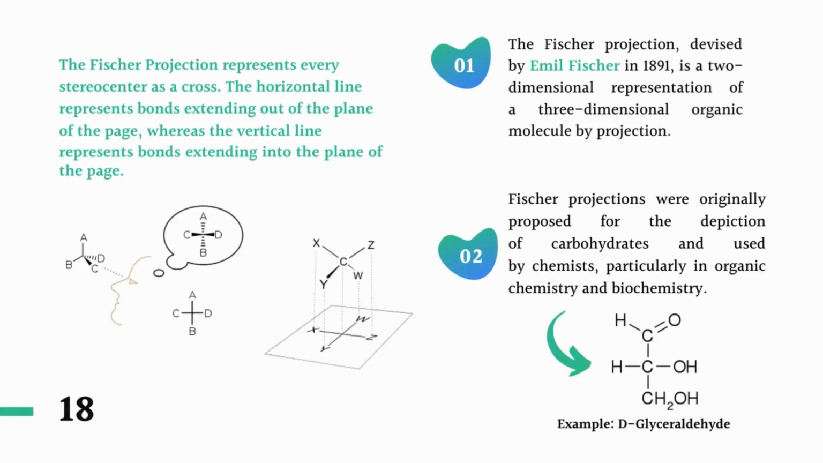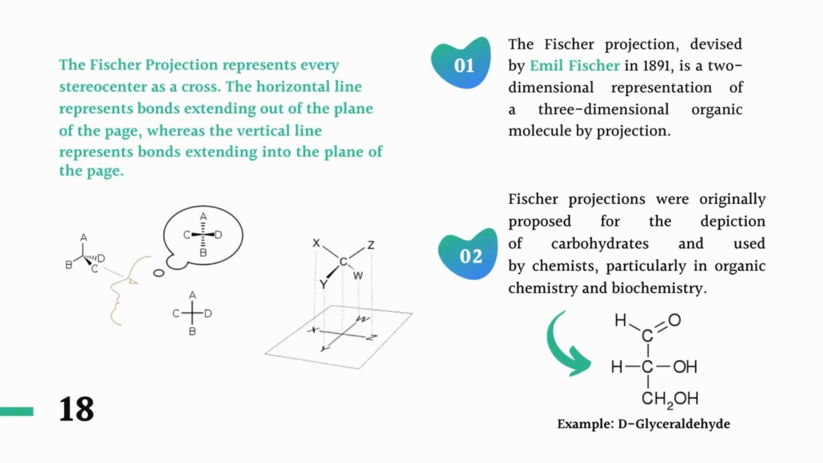All atoms are arranged along either the horizontal line or the vertical line. Whenever we see a three-dimensional molecule, the atoms which are represented with wedge bonds or dashed bonds are either away from the plane of the surface or towards the viewer. Those atoms will be arranged on a horizontal line, and the remaining atoms are arranged on a vertical line. That's how we can convert any wedge type of structure into a Fisher projection.